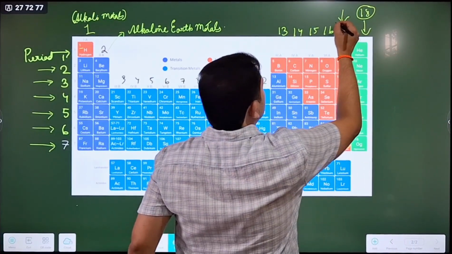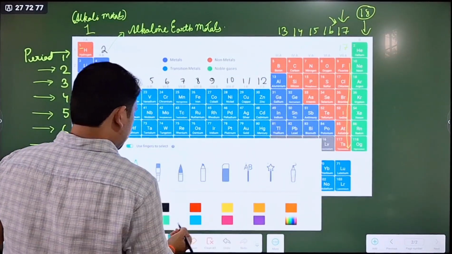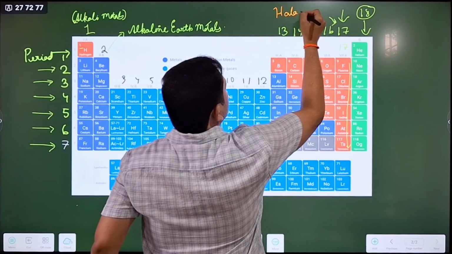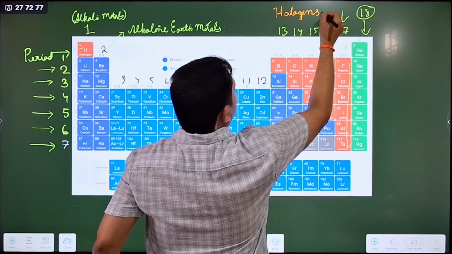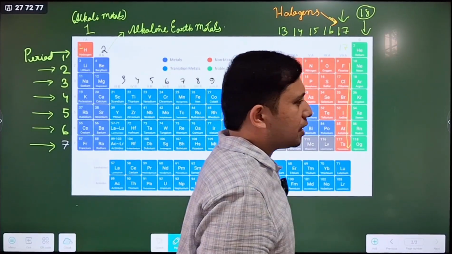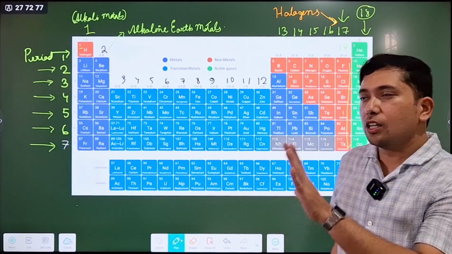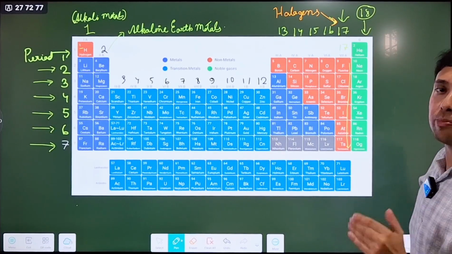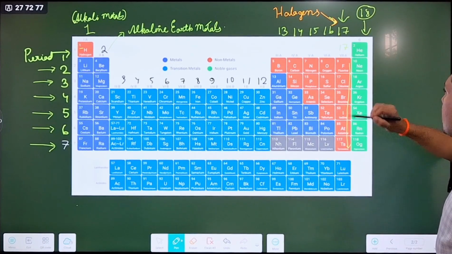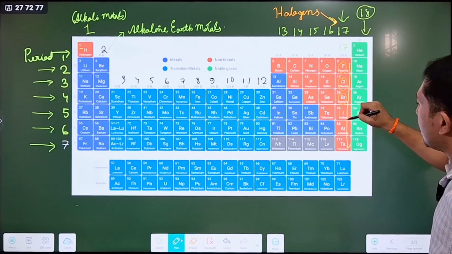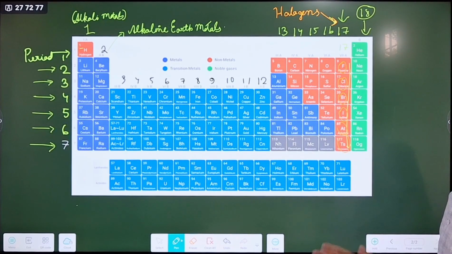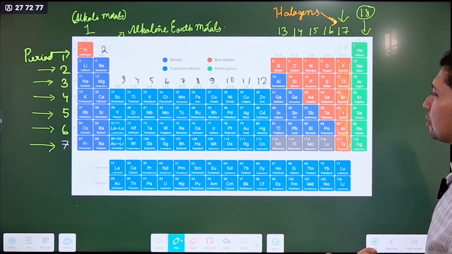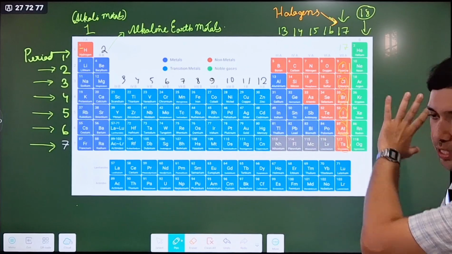Group number 17 is called halogens. Halogens means the elements belonging to group number 17: fluorine, chlorine, bromine, iodine, astatine, tennessine. These are the elements belonging to group number 17, also called halogens. Chlorine is a halogen, bromine is a halogen, iodine is a halogen, fluorine is a halogen.